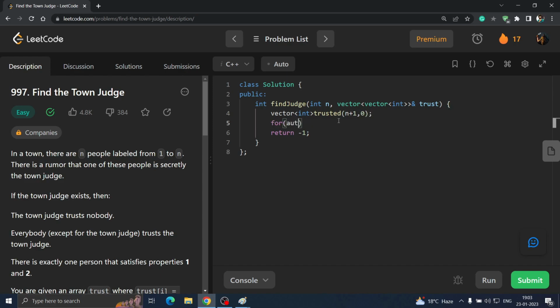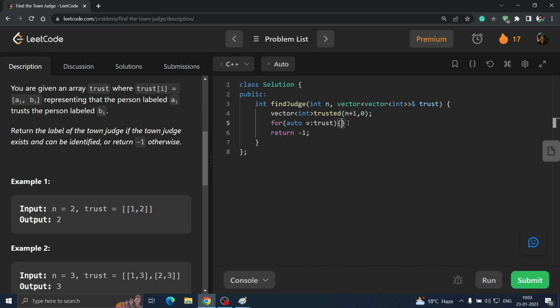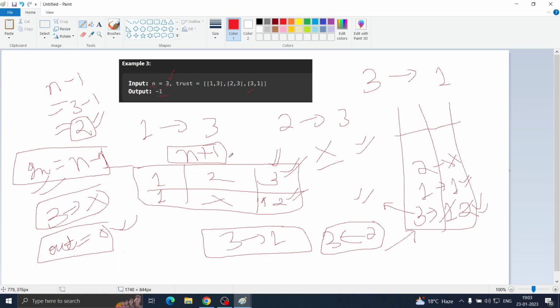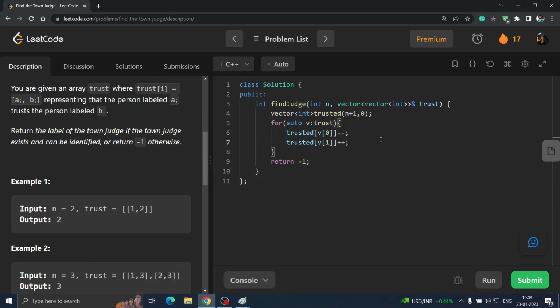After that, you will simply iterate over our array, and inside that you will update our vector. How can you update our vector? You will update our vector like this: trusted v0 minus minus and trusted v1 plus plus. What does this indicate? It simply indicates that v is a vector and v0, that is the first element, you are decreasing its out degree, and whenever you are adding the second element, that is v1, you are increasing its in degree. Second element in degree is increased and first element out degree is decreased. Okay, so that is what you are doing here.